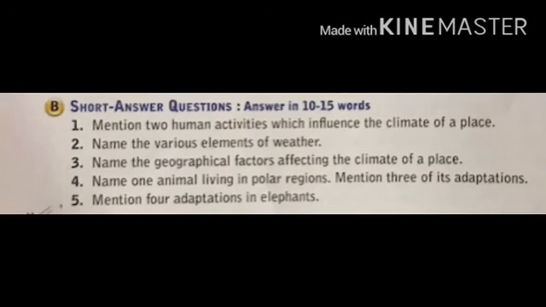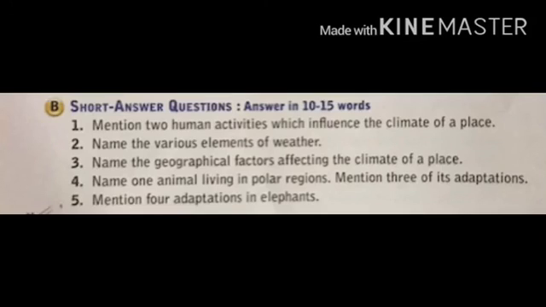Now the question B, short answer questions. Answer in 10 to 15 words. Mention two human activities which influence the climate of a place. The answer is: the first human activity is deforestation, cutting down of trees, and the second is industrialization. Industries consume a very large amount of fossil fuel, which is responsible for air, water and soil pollution.